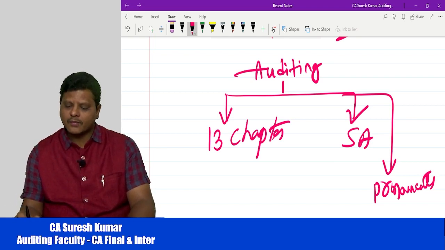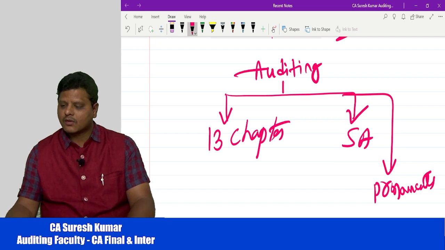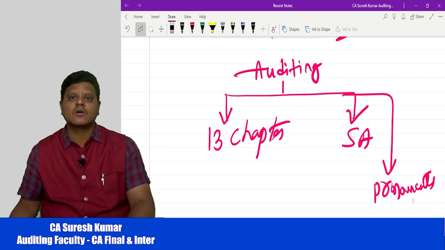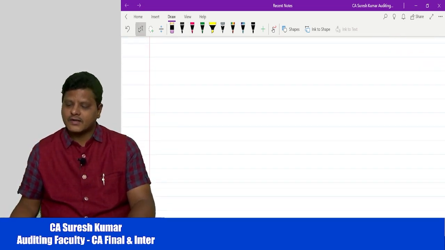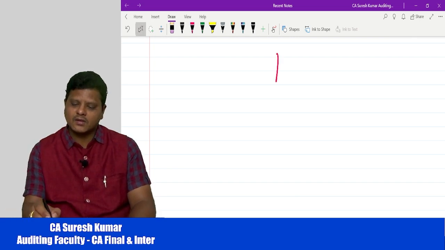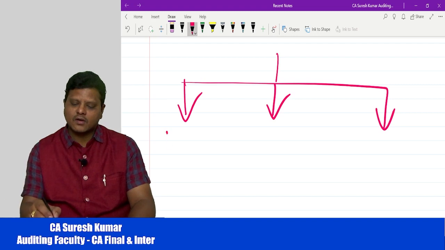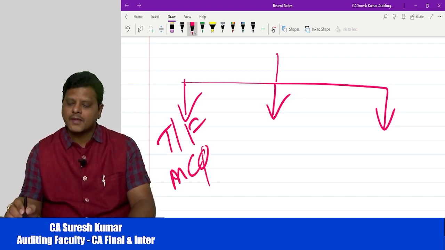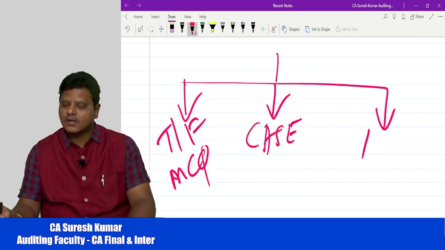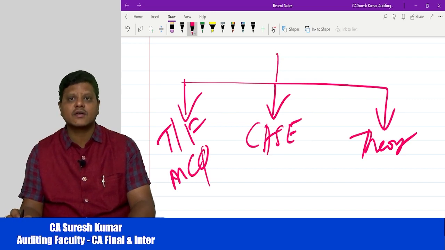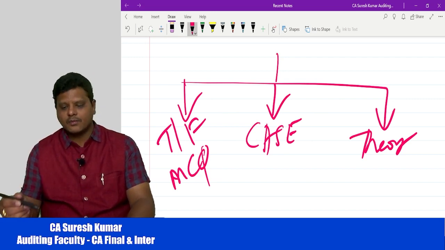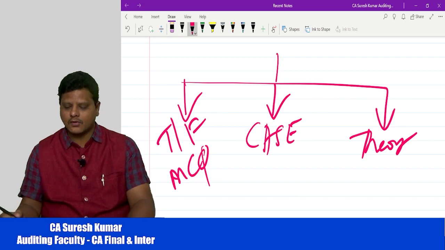Now the question paper pattern is as follows. The complete question paper is based on standards. First you have true or false questions, then MCQ-based questions, then case study based questions, then theory questions. This is the question paper pattern as far as CA Inter is concerned. Keeping all this in mind, I would like to share important topics.